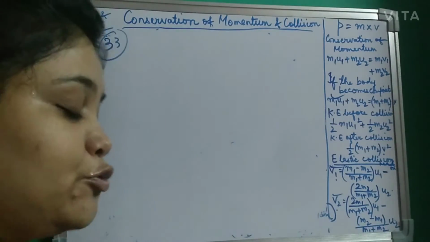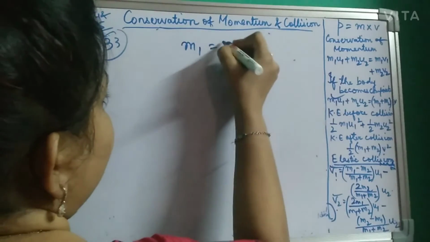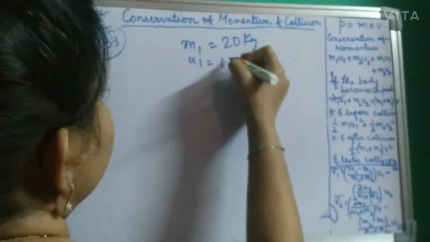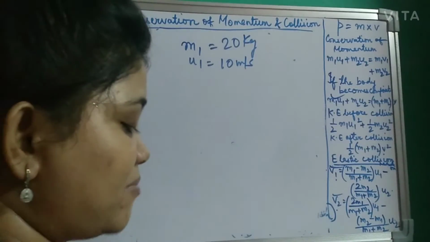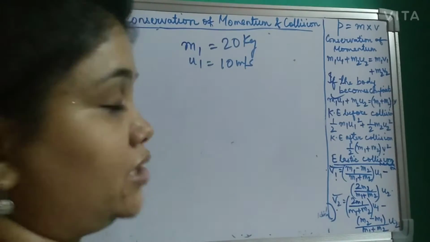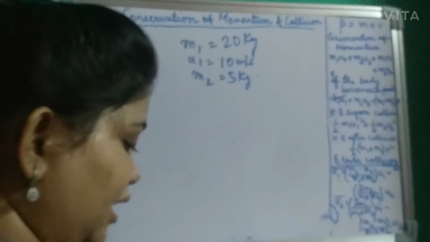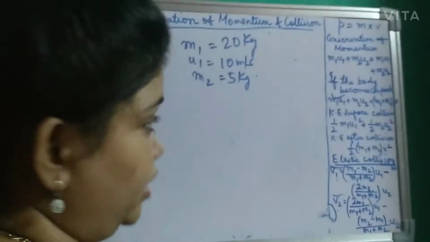It's given a 20 kg mass which is moving with a speed. So let us write down M1 is 20 kg. U1 is given as 10 meter per second. It strikes a stationary mass of 5 kg. That means M2 is given as 5 kg. After collision the masses stick together. Again, it is sticking together. Remember that.